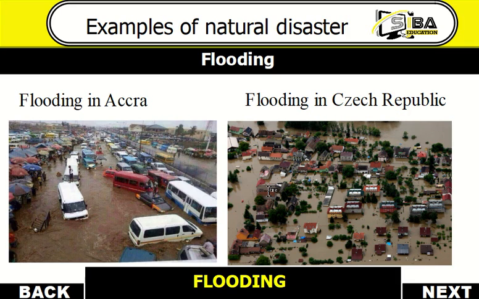And then we have flooding or flood. So flooding happens to be an example of a natural disaster. This is an example of flood which happens in Accra. It happened in Accra, and this happened in Czech Republic. And flooding usually happens as a result of continuous or excess rainfall which causes rivers to overflow their banks.